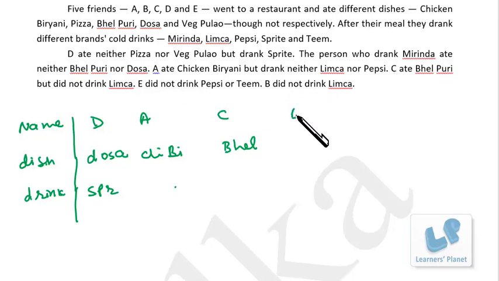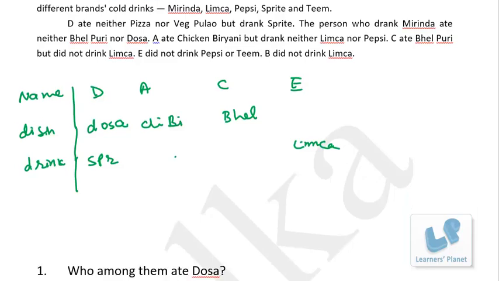That means limca is with E. Now I just have to assume at least one thing. Suppose E is eating veg pulao, then for B it's pizza.